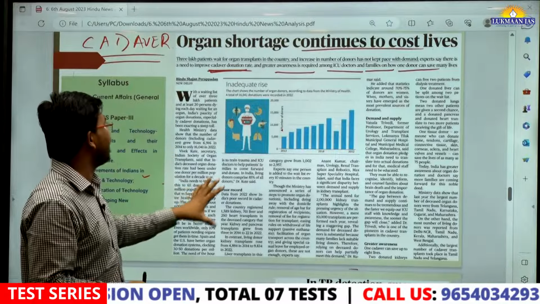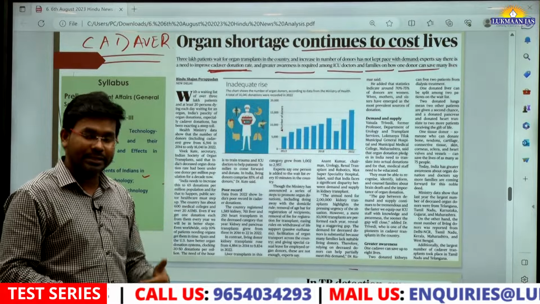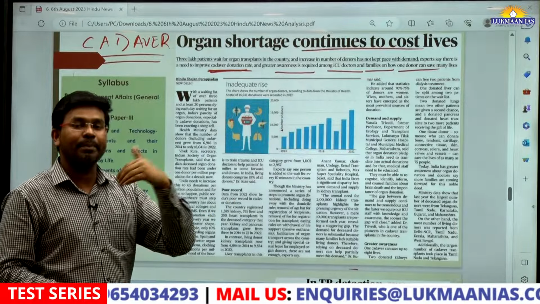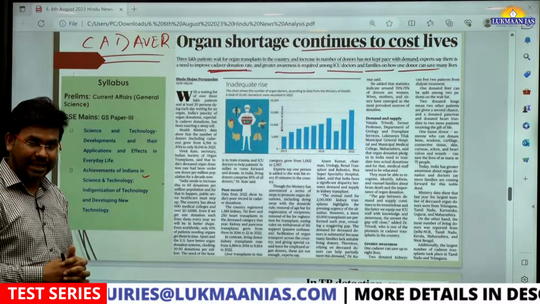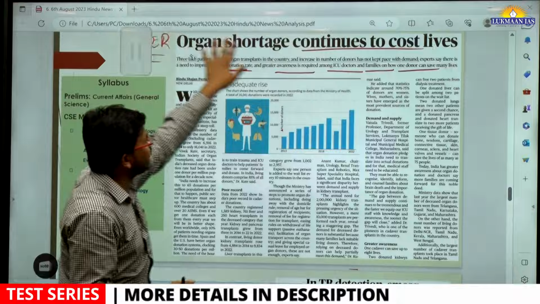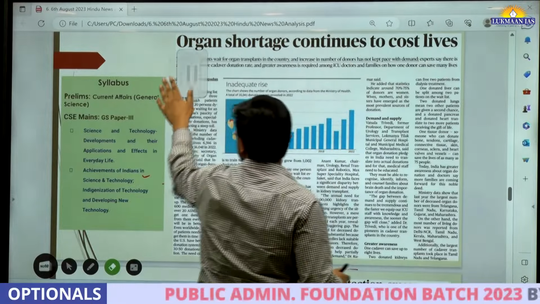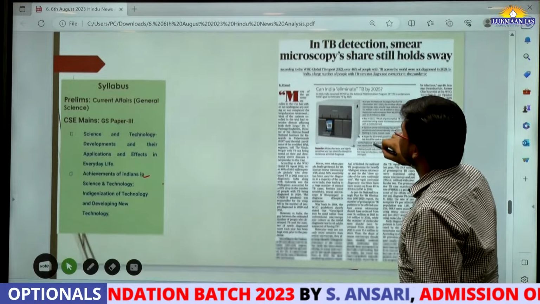So in this article they have mentioned the data: how many people are waiting to receive an organ, how many people are willing to give it, and why the organ donation rate is so low in India. So they have discussed all these parameters. In your free time, you can read this article to understand this well. So with this, we will move to the next topic.